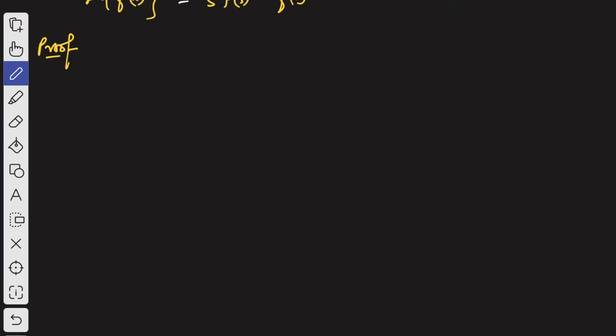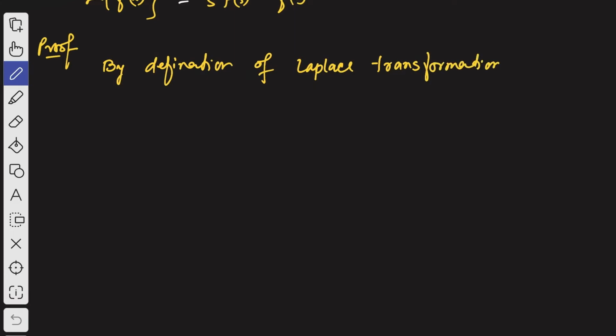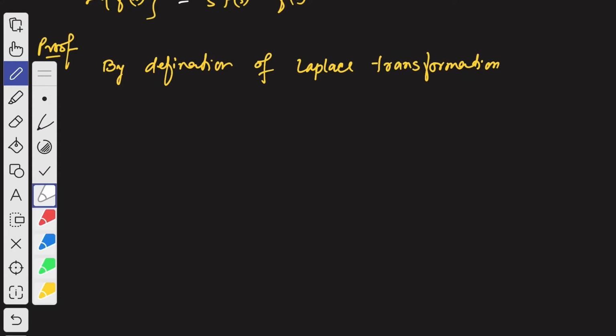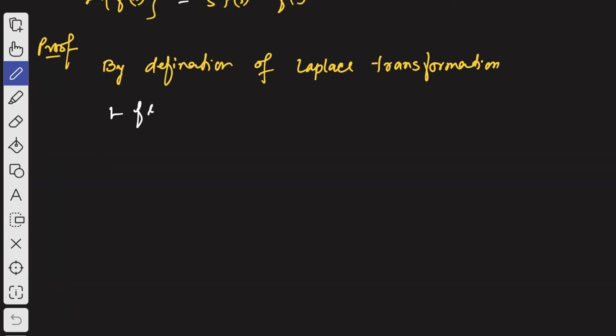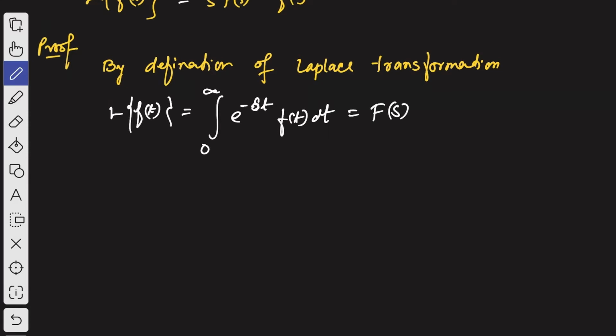By definition of Laplace transformation, we know that Laplace transformation of f of t is given by integration 0 to infinity e to the power minus st f of t dt, which is also capital F of s. We can write this way.